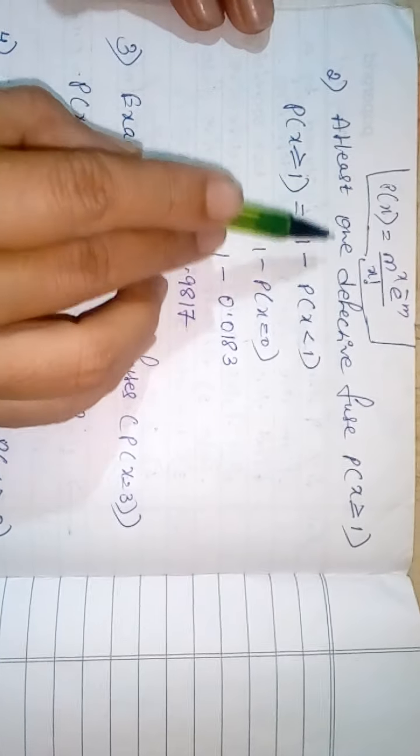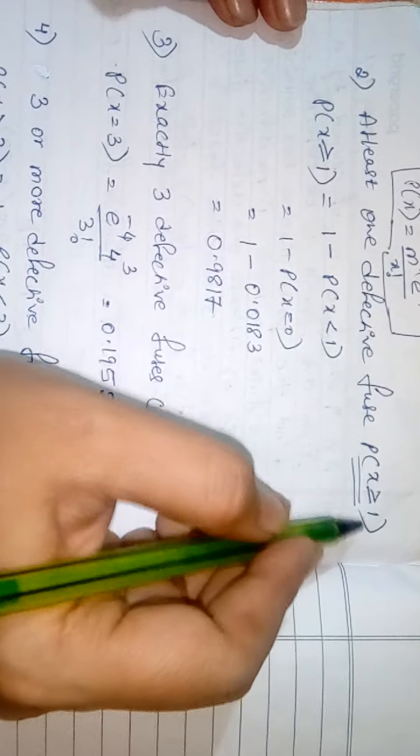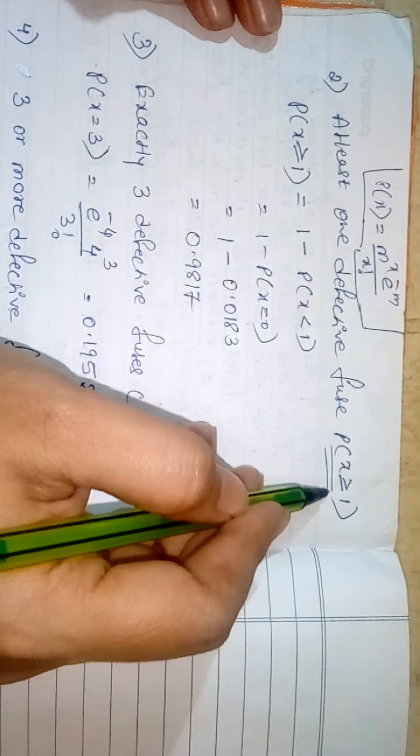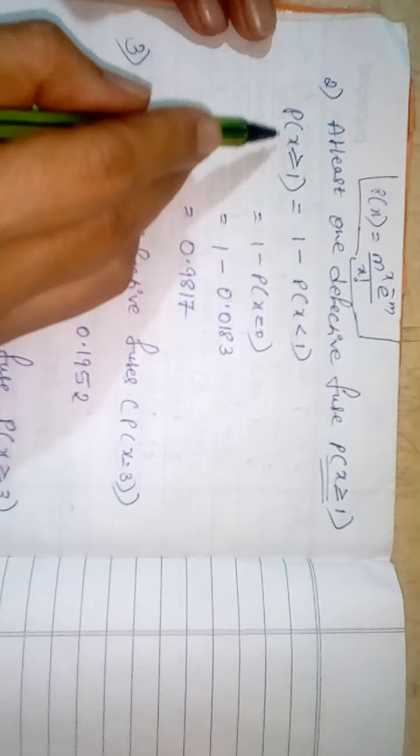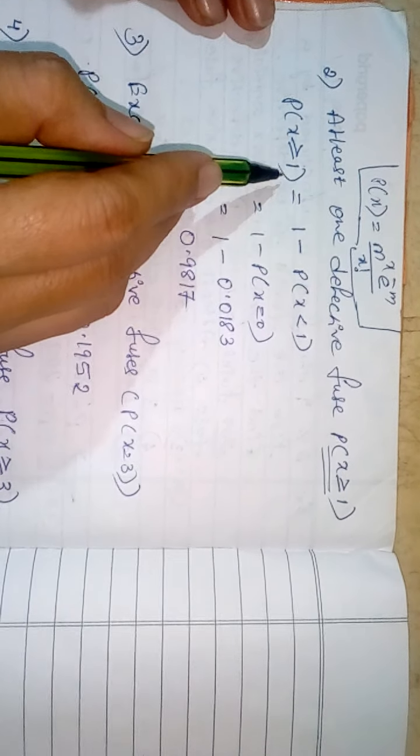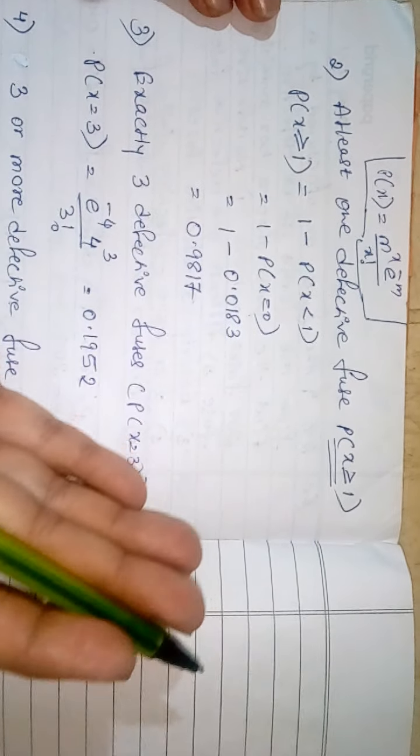Second one, at least one defective fuse. At least means the condition is always greater than or equal to. So probability of x greater than or equal to 1. It is not possible to calculate up to 200.